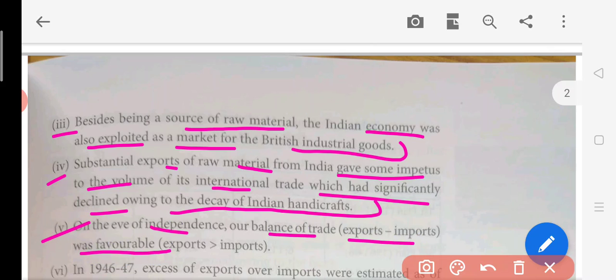Balance of trade is nothing but the export minus imports of visible goods. So the balance of trade was positive at that time, which means simply that we were exporting more and importing less.